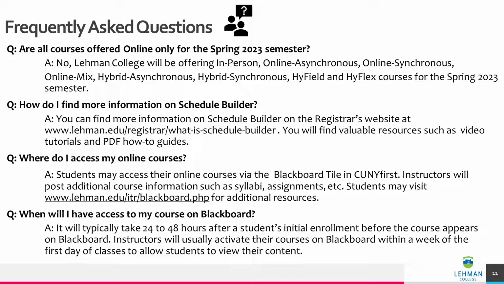Question 4. When will I have access to my course on Blackboard? It will typically take 24 to 48 hours after a student's initial enrollment before the course appears on Blackboard. Instructors will usually activate their courses on Blackboard within a week of the first day of classes to allow students to view their content.